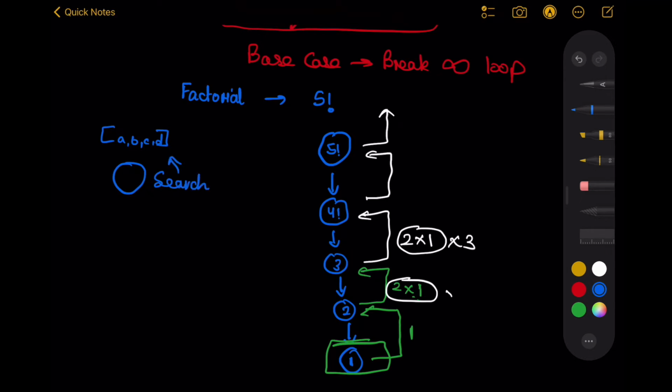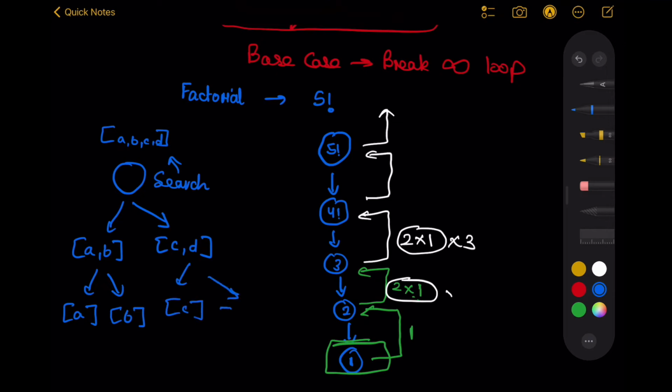Now if you are using recursion, a logic might come to your mind: why not break this array into 2 smaller arrays and try to check if my answer is in these 2 smaller arrays. Similarly, I'll break it into 2 halves again, and I'll try to check. Now the base case could be that when the size of the array is 1, you can simply check if the only existing element is equal to the element you're trying to search, and return an answer from here.